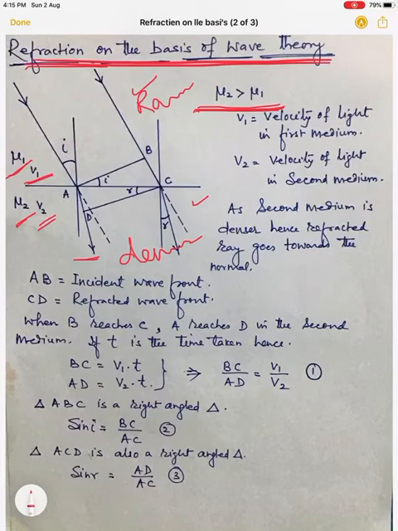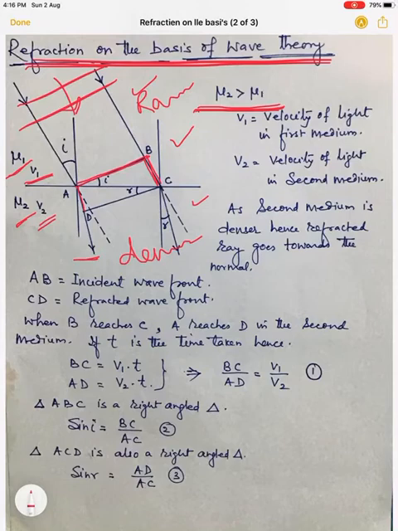Right. So once again, AB is the incident wavefront. It is coming like this from infinity. When AB is the incident wavefront, all particles of AB are vibrating in the same phase and they are emitting secondary wavelets. So a wave started from point B, when it reaches C in the same medium, the wave from A reaches D in the second medium. Here BC is not equal to AD because the speed of light in the two mediums is different.